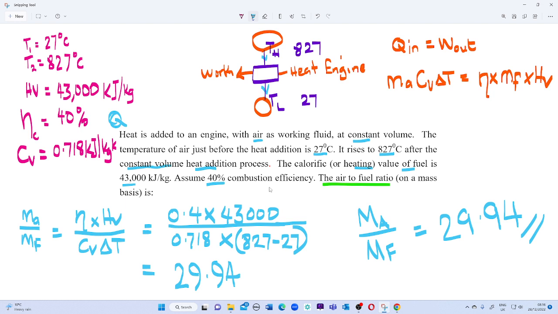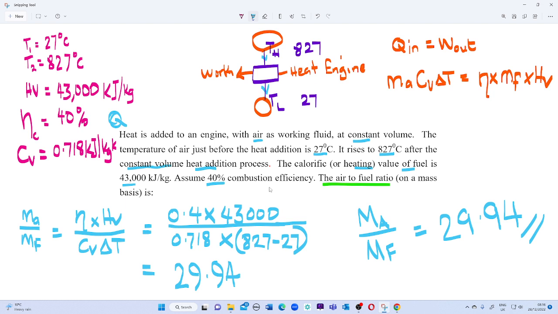Calculate the air to fuel ratio on a mass basis. Once again, calculate the air fuel ratio on the mass basis. Now, in this particular question, let's pull out all our parameters. We were given a heat engine